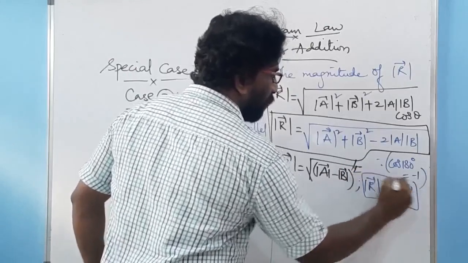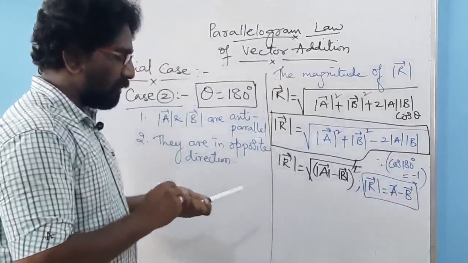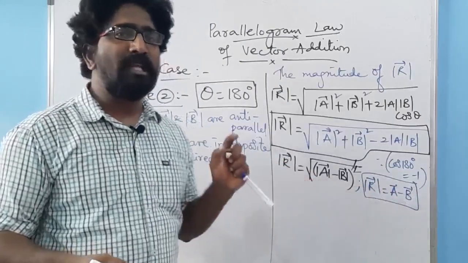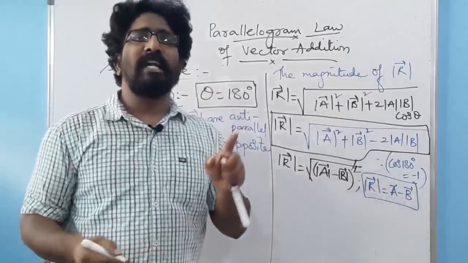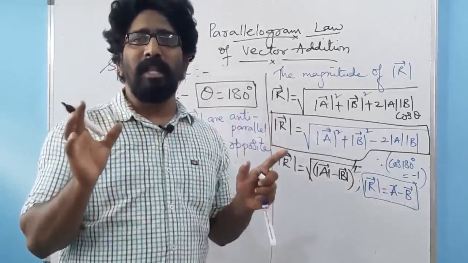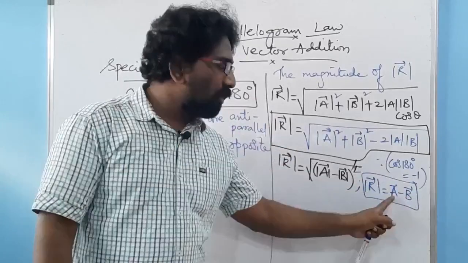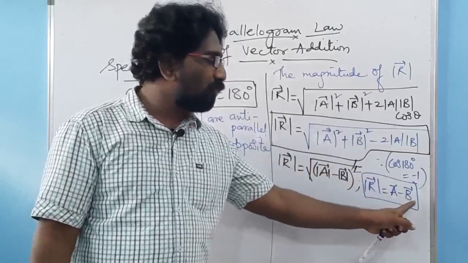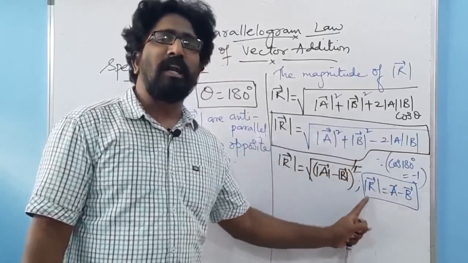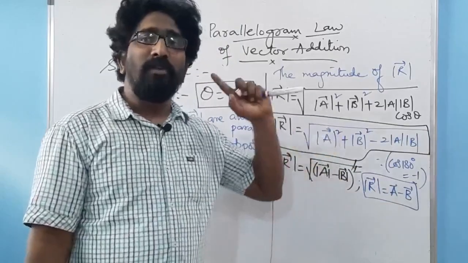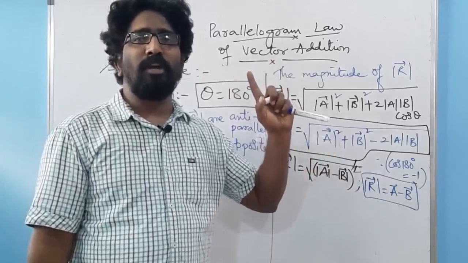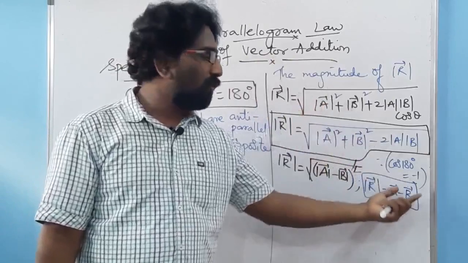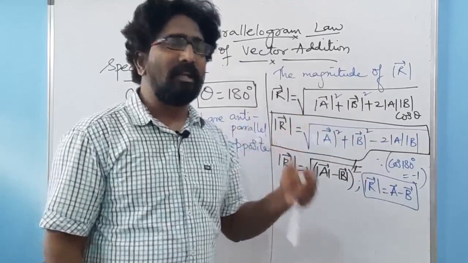Now here is one more important point. Whenever R is equal to A minus B, the magnitude of the resultant vector is going to be minimum, whenever you take the difference of these two vectors. When you add the two vectors, you get the maximum magnitude. If you subtract these two vectors, you get the minimum magnitude.